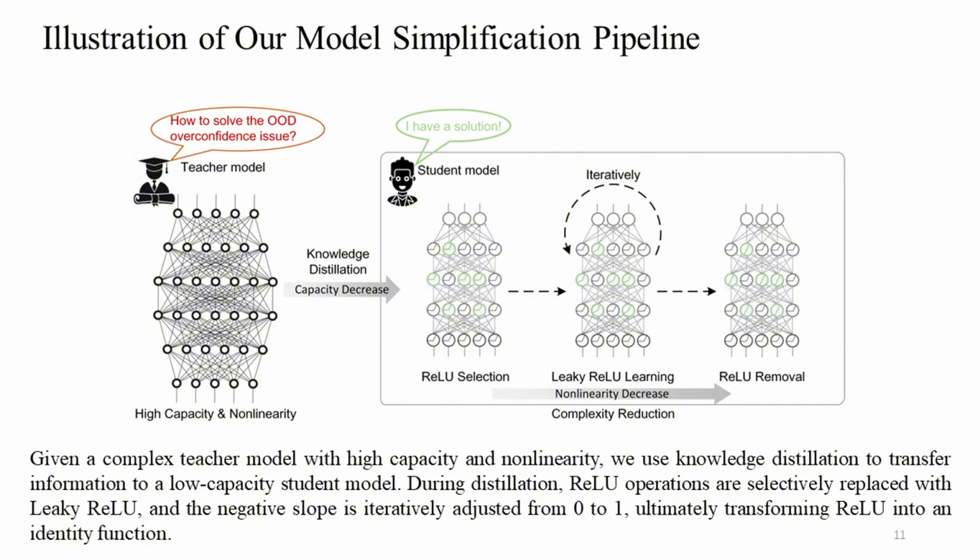Given a complex teacher model with high capacity and nonlinearity, we use knowledge distillation to transfer information to a low-capacity student model. During distillation, ReLU operations are selectively replaced with leaky ReLU, and the negative slope is iteratively adjusted from 0 to 1, ultimately transforming ReLU into an identity function.